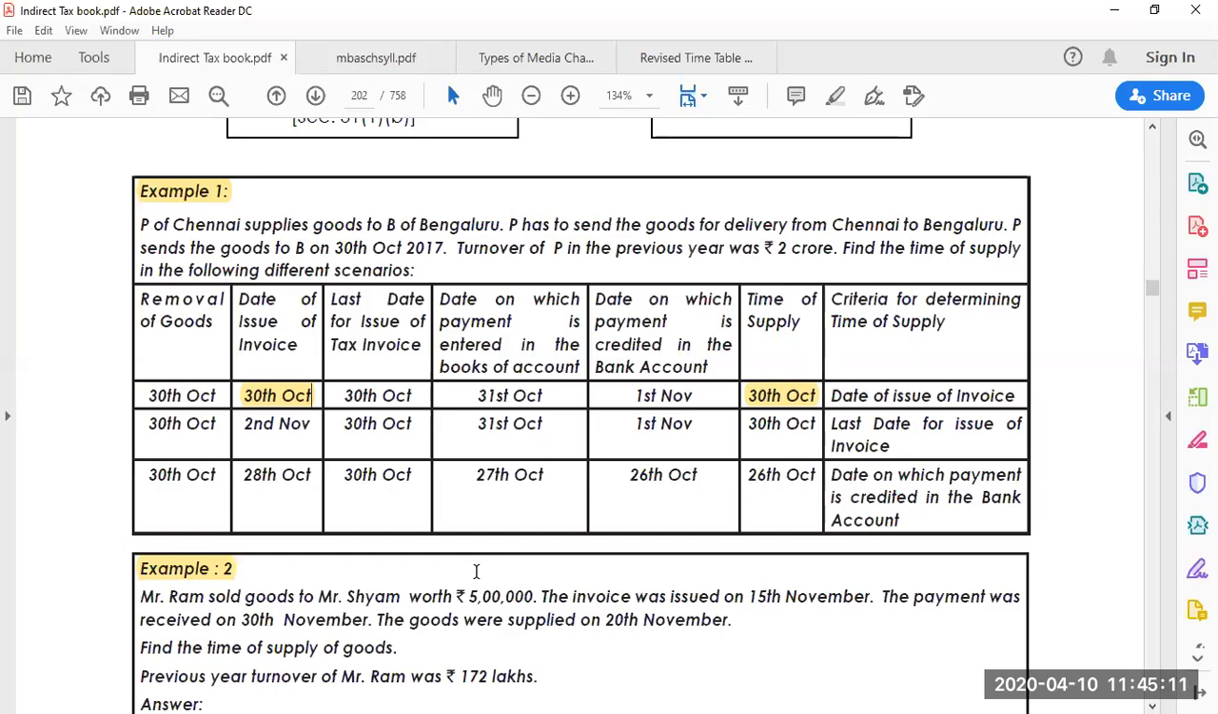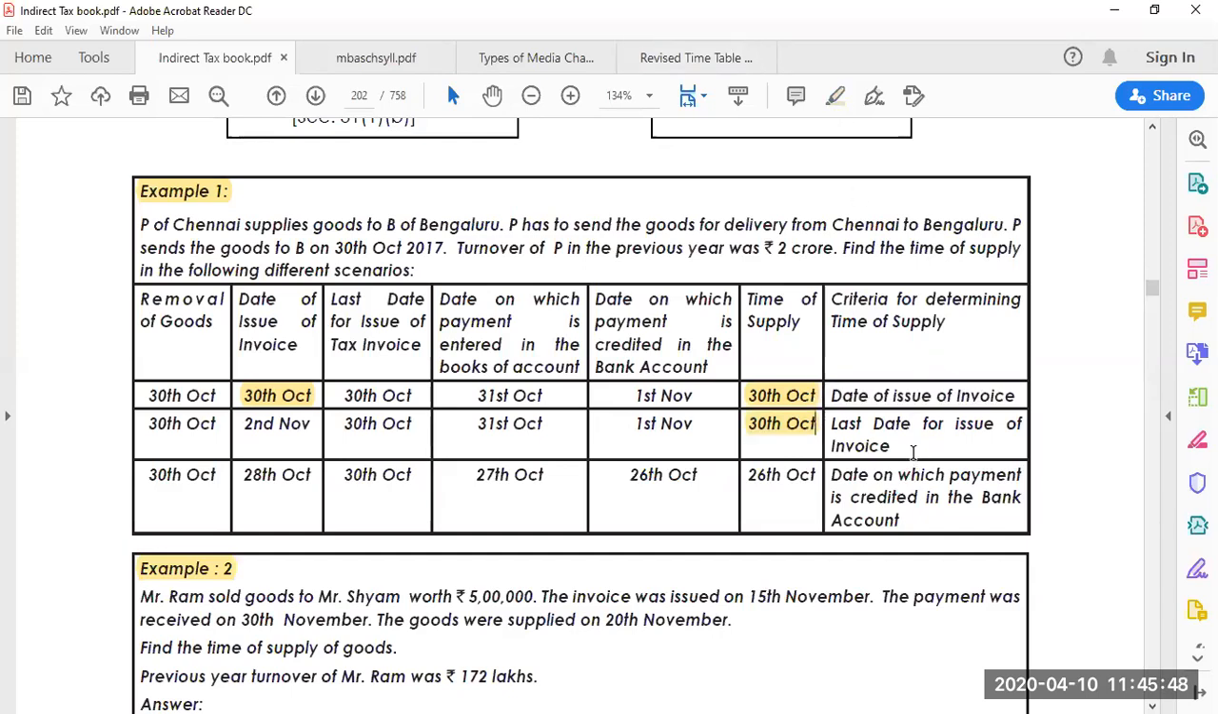On the date when the bill is generated, issue is done, because even the goods have also been removed on the same day itself. So that's the reason in those cases you have all the different parameters. So you have to choose the date of issue of the invoice. Second case, look at removal of the goods 30th October, date of issue of the invoice 2nd November. Last date for issue of the tax invoice is 30th October, and date on which the payment is made is 31st, date of payment credited to bank on 1st. So time of supply will be 30th October.